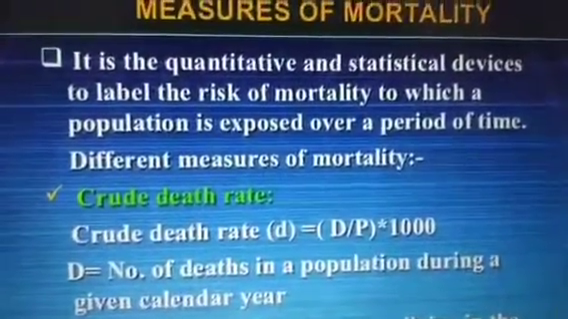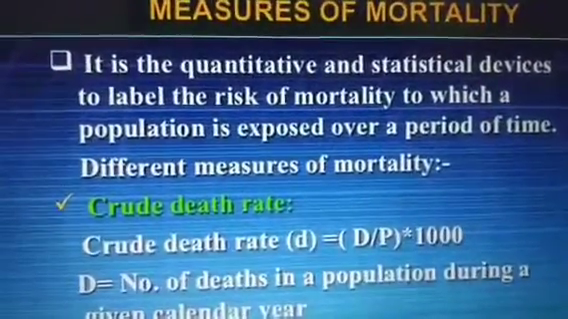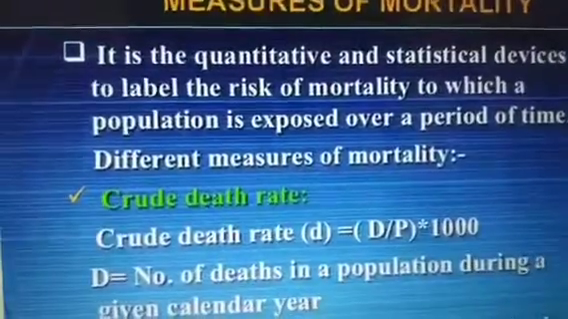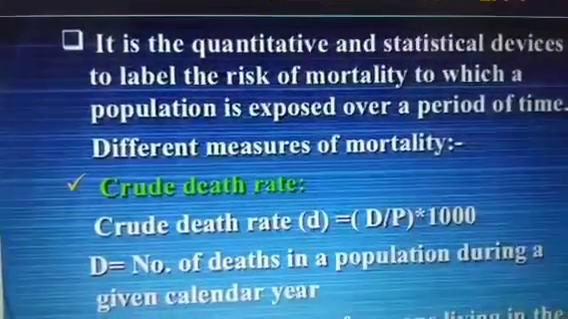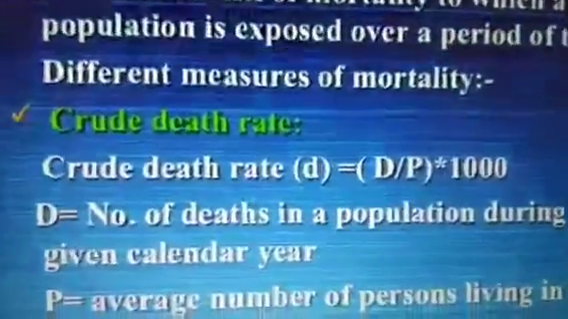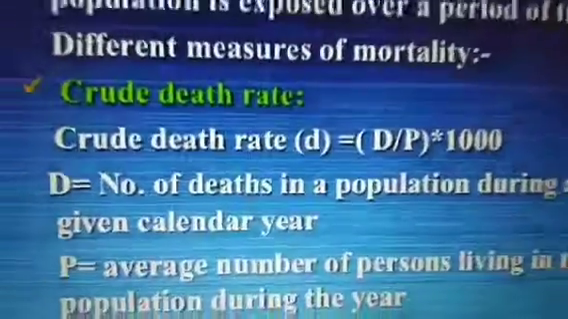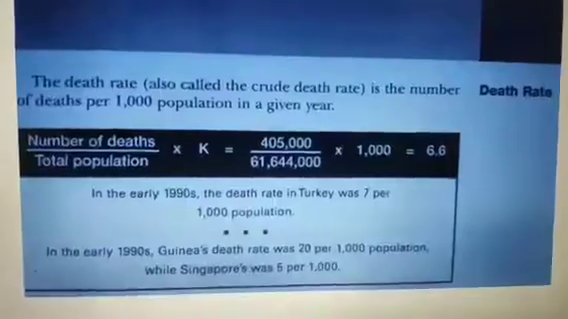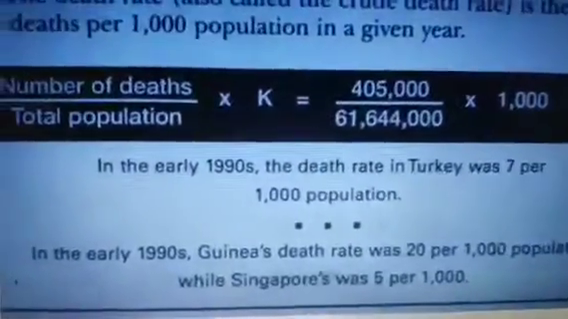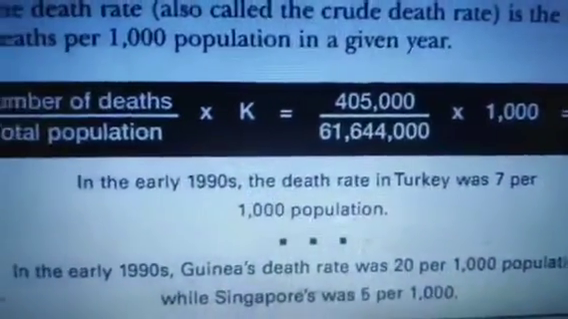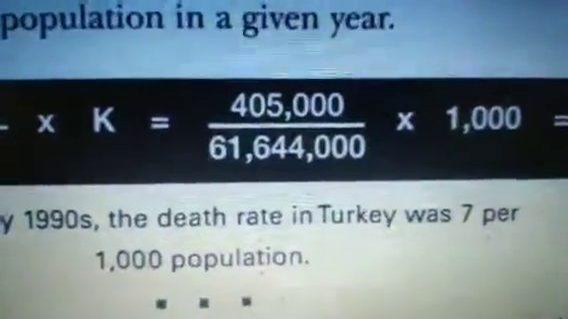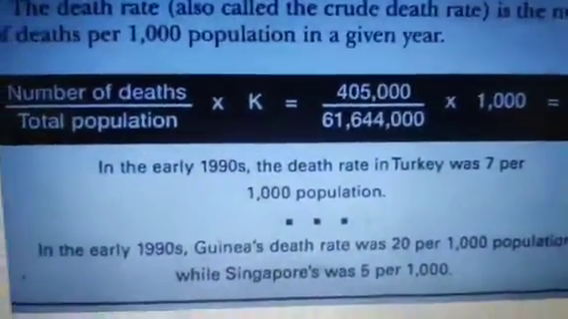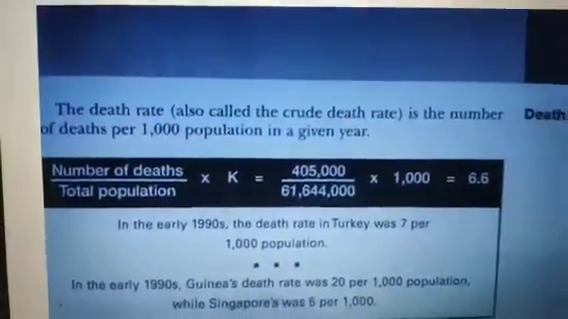So in brief, as a short note or short question, anybody can ask you what do you mean by CDR. Here you have to write CDR is crude death rate. By defining CDR, you have to write this formula. Okay, so death rate is simple as per the formula: number of deaths divided by total population into K. K is 1000. You can depict a hypothetical example, and then by giving any country's example, you can explain what is death rate.